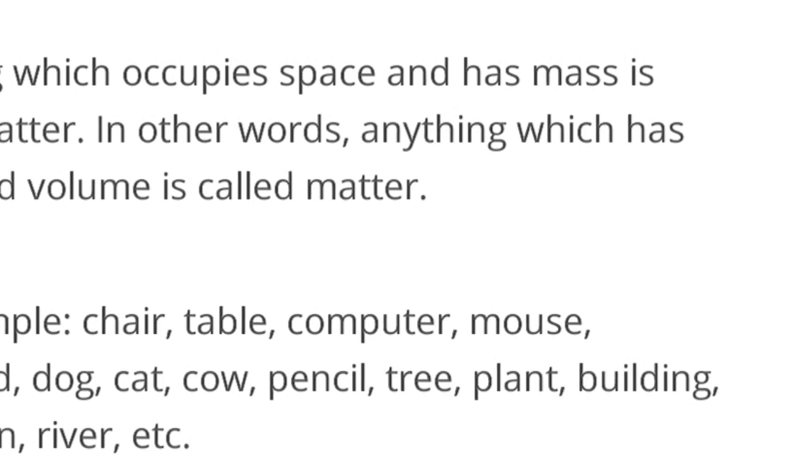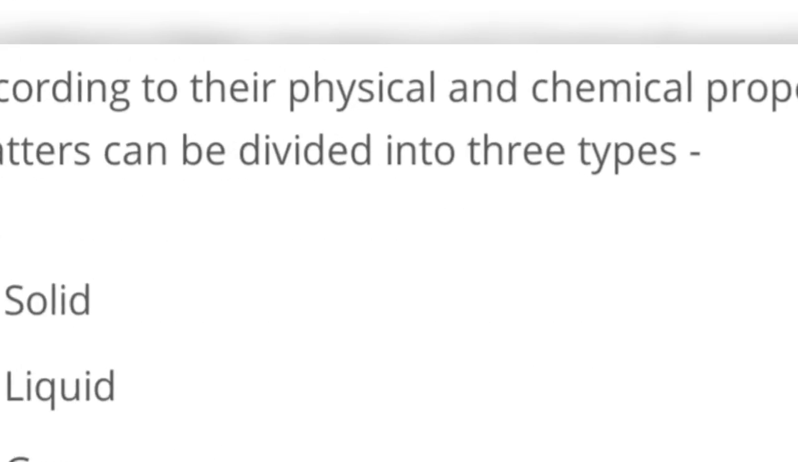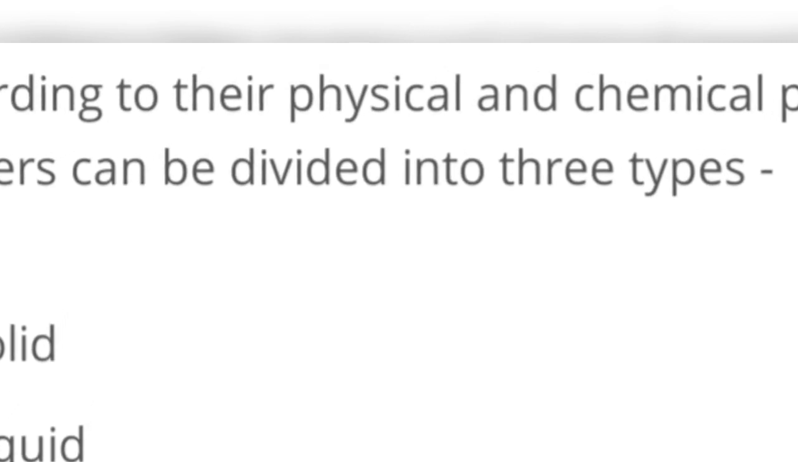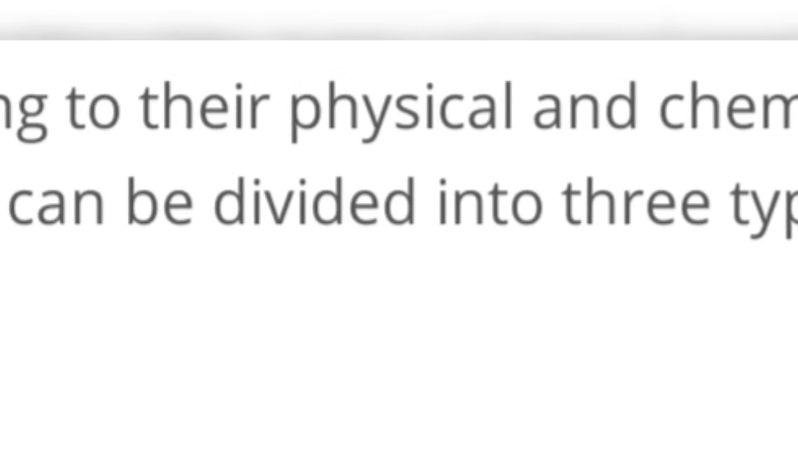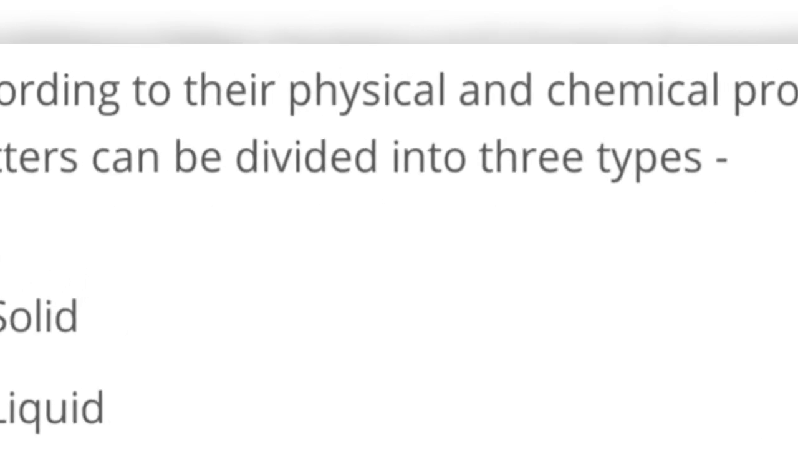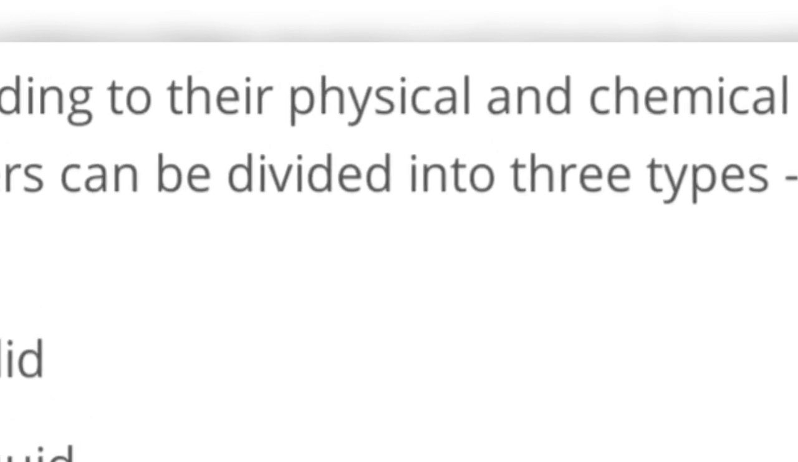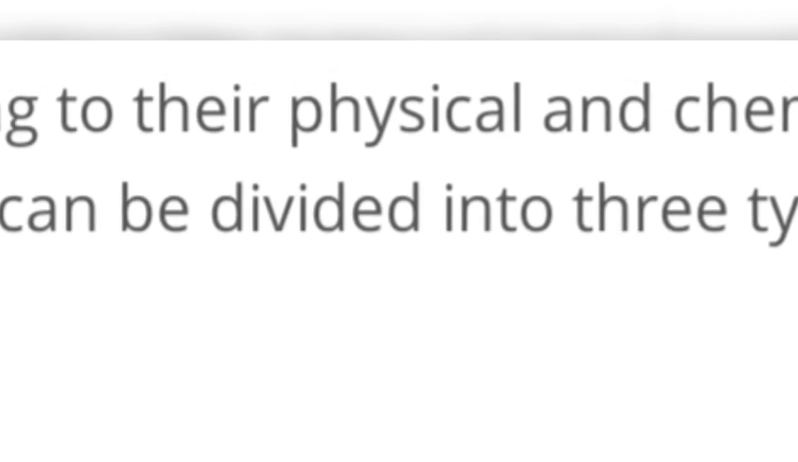When we talk about chair, table, computer, they are non-living matter, whereas cow, tree, they are living matter. Now, according to physical properties, matter is divided into three: solid, liquid and gas, children. We have already learned about the properties.